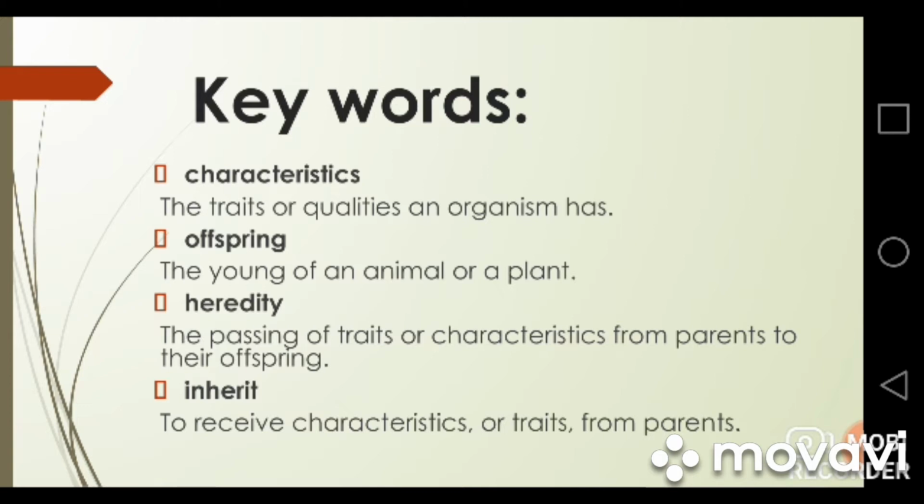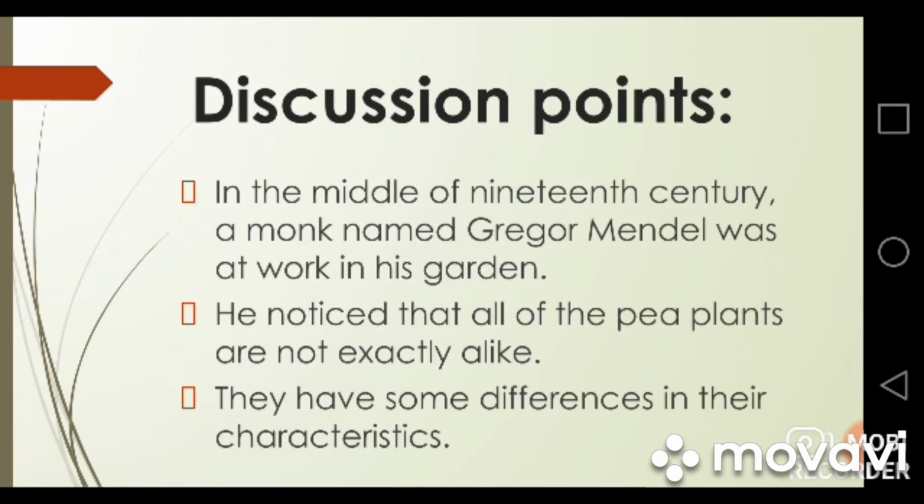Heredity. The passing of traits or the qualities from parents to their offspring is called heredity. Inherit. Inherit means to receive characteristics or traits from the parents. Whenever any organism or any living thing receives any trait, quality or characteristic from its parents, it's called an inherited trait.